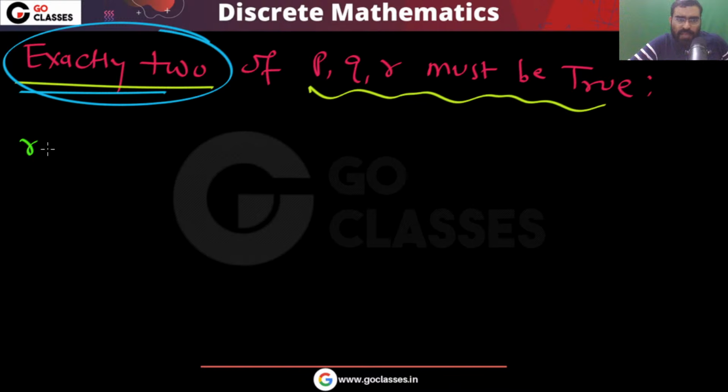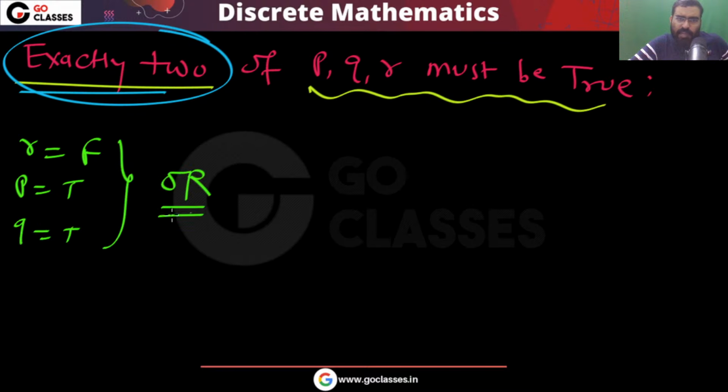So you can notice, if R is false, then P comma Q must be true, right? So either this should happen, or what should happen? Tell me. Now, exactly one of them must be true. Do you agree that either this should happen: R is false, then P comma Q must be true.